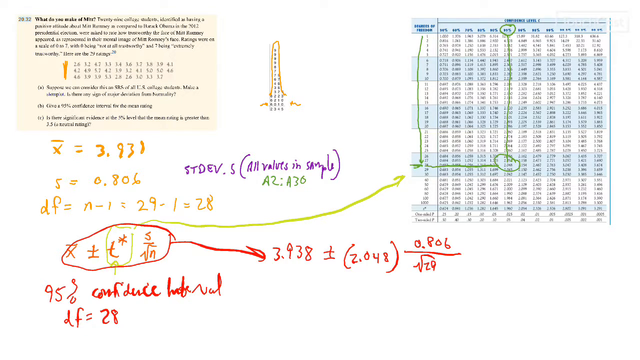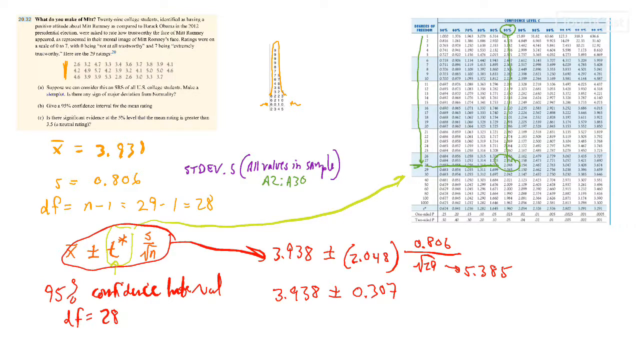Now if we do some of this math, the square root of 29 is actually 5.385. And if we multiply all of this together, we end up with 3.938 plus or minus, I believe it comes out to 0.307.